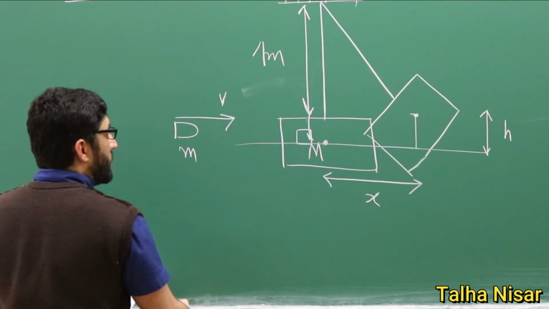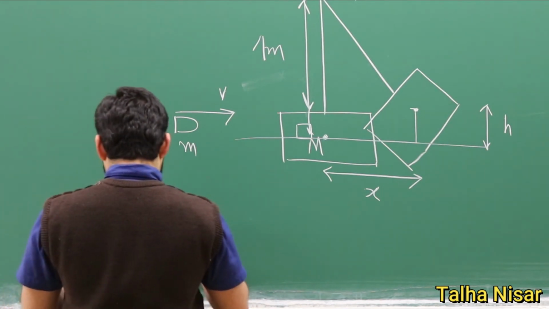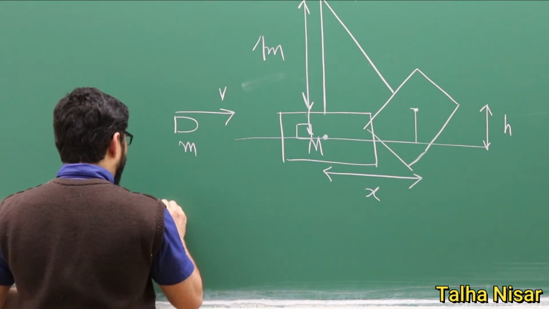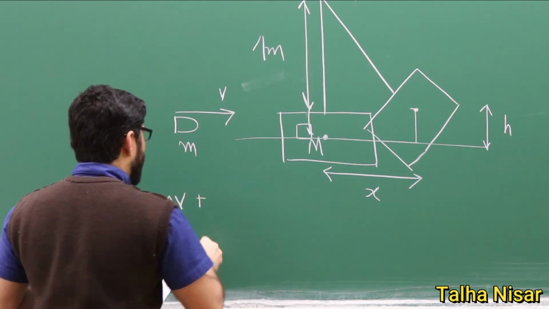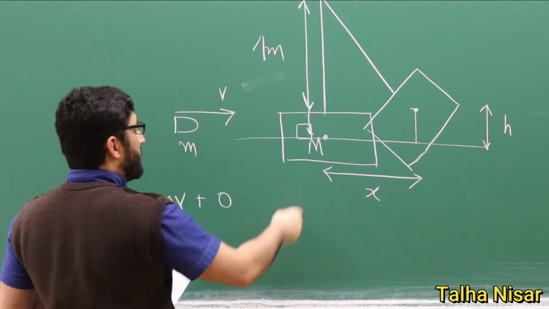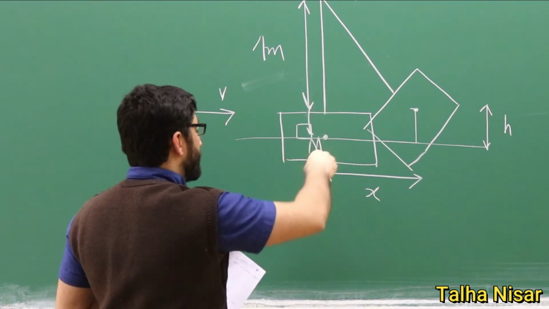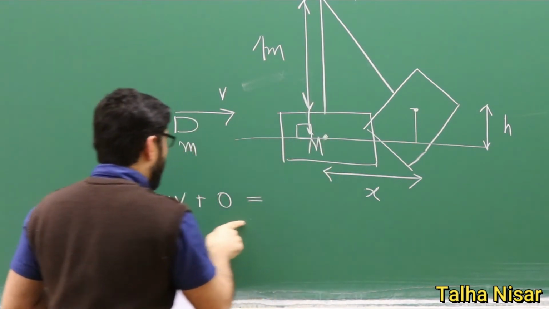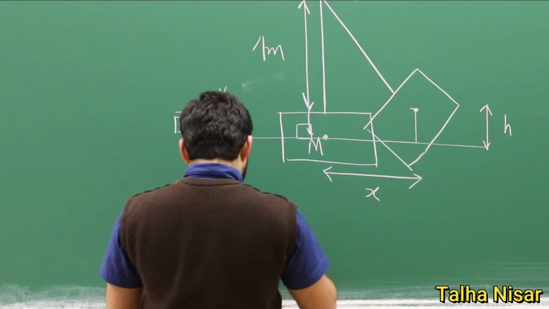So we can use the concept of the conservation of momentum. So mv, this is the momentum of the bullet plus 0, because the momentum of this pendulum is initially 0. So the momentum before must be equal to the momentum after the collision.